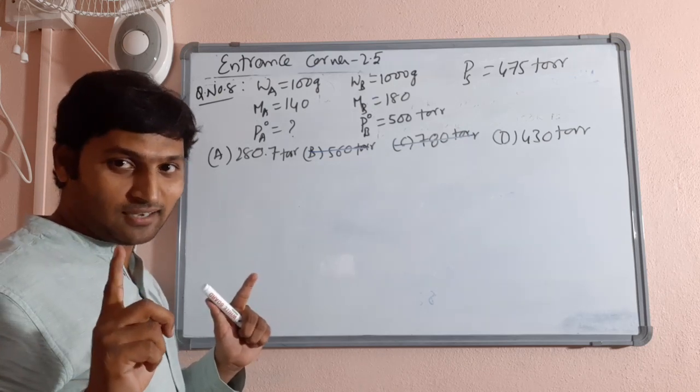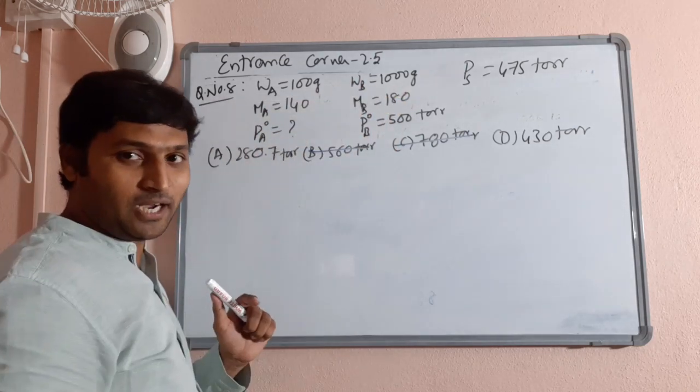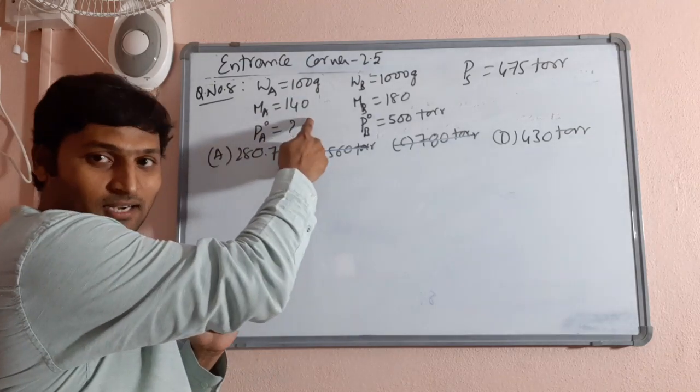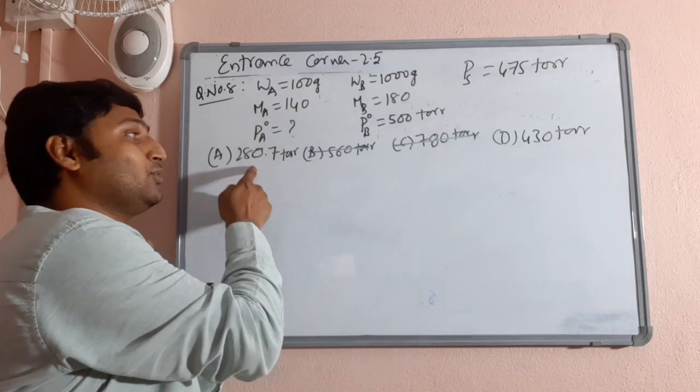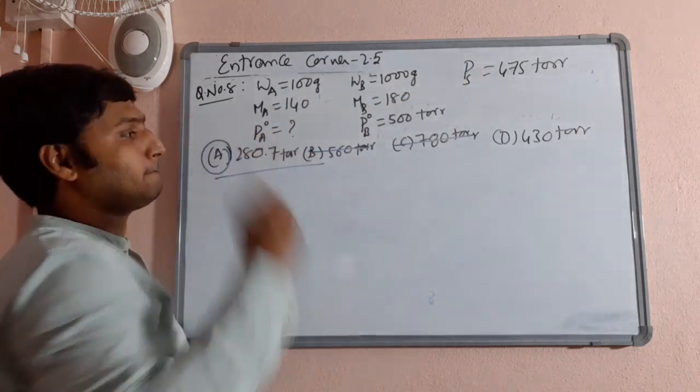Its mole fraction will be somewhere close to 0.1 or 0.2, and B will be close to 0.9 or 0.8. Because its mole fraction is much smaller, the vapor pressure of pure A should be much smaller than 475. So the answer will be option A.